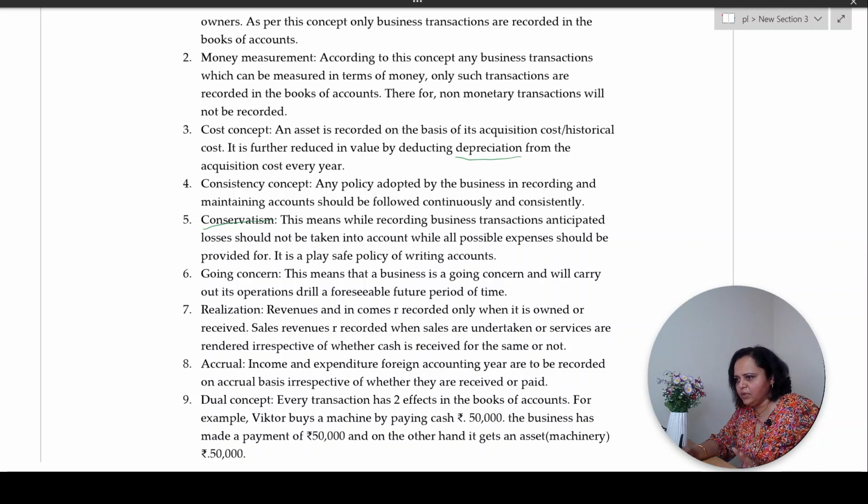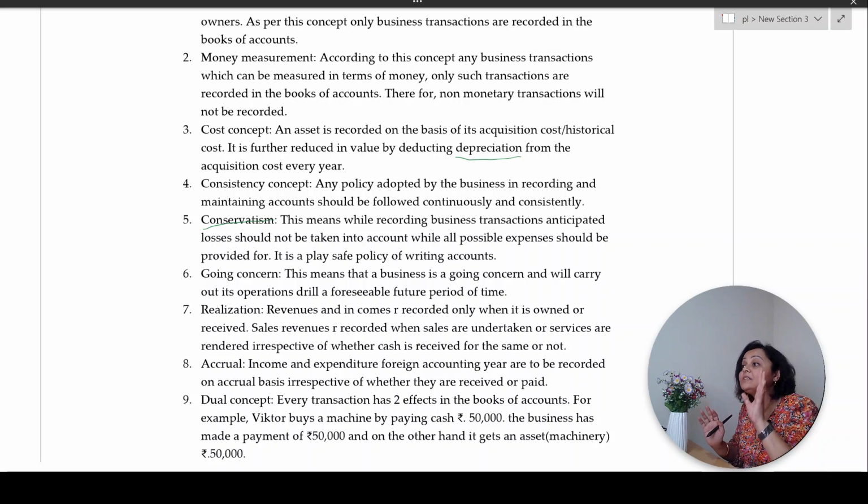Accrual I have already explained to you. Now dual concept. What is dual concept? See, any entry. Now a simple example, that you are selling goods for cash. Say you sold goods worth 5,000 rupees for cash. Now there are going to be two effects for this simple transaction. Goods are going to go out of your business and you are going to receive cash. So dual effect. Correct? What is the transaction? Cash sales with 5,000 rupees.